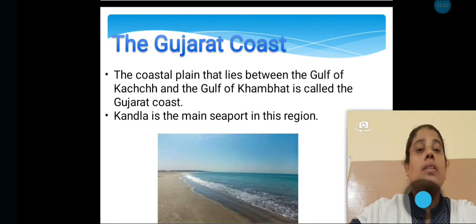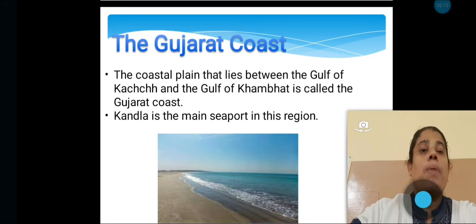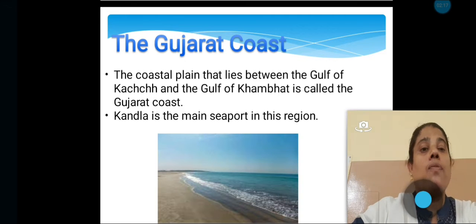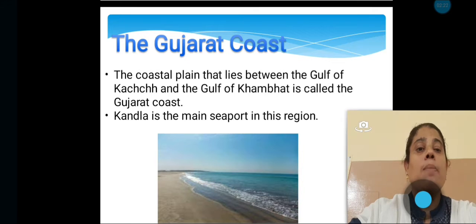First one, the Gujarat coast. The coastal plain that lies between the Gulf of Kutch and the Gulf of Kambat is called the Gujarat coast. Kandla is the main seaport in this region.